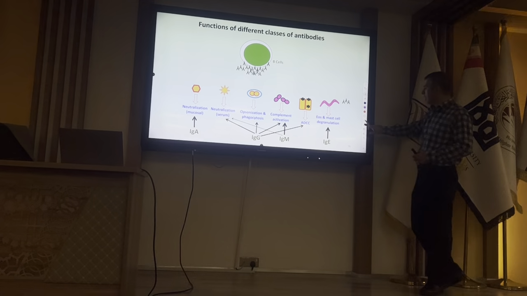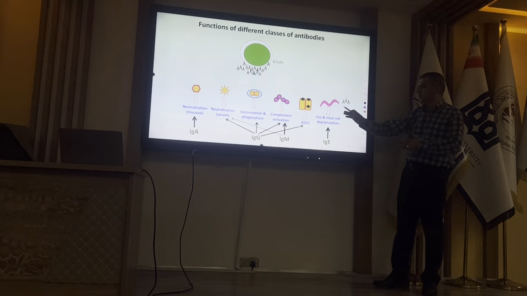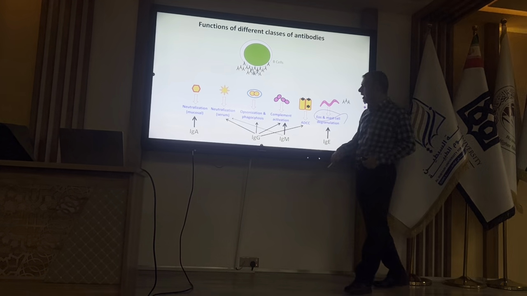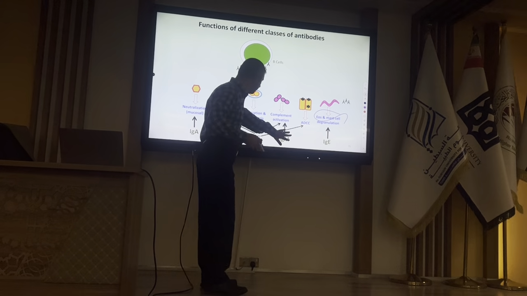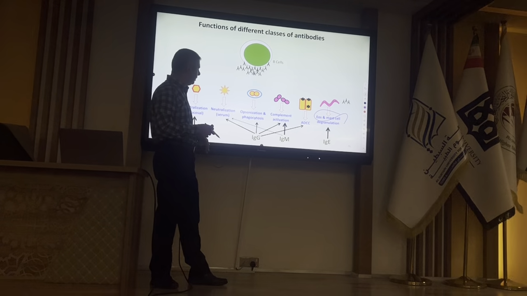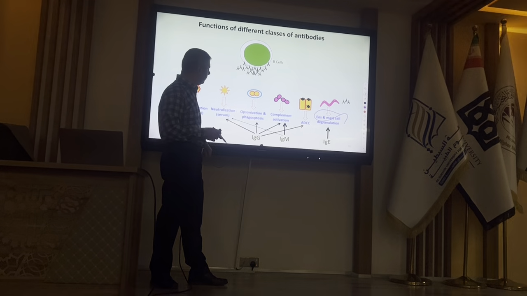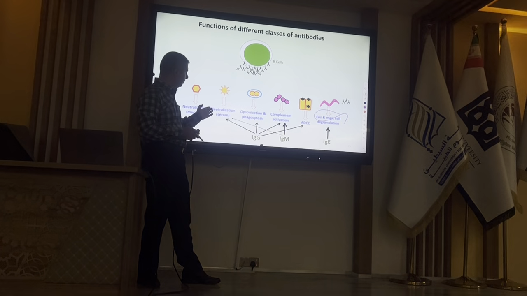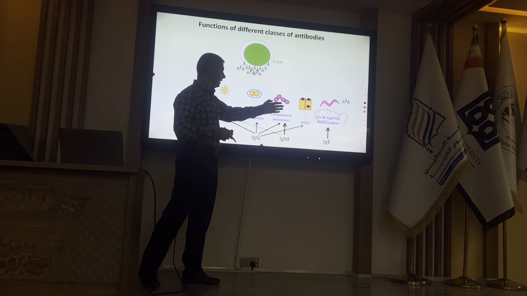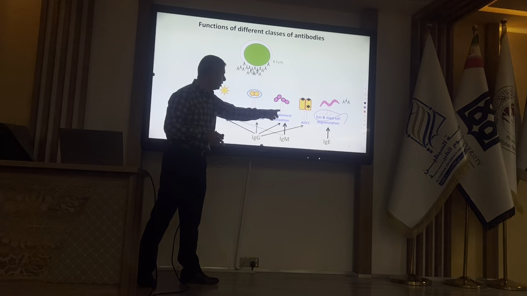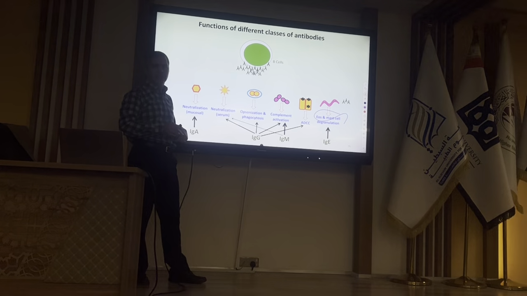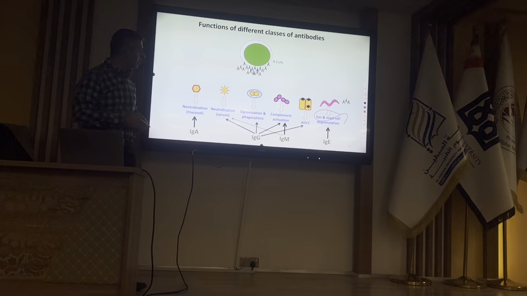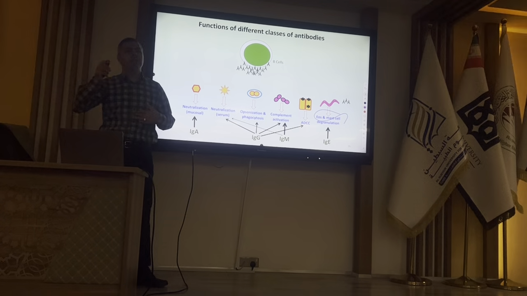I've talked about those things several times. So activation of eosinophil and mast cell is made by IgE. Neutralization is mainly by IgG, but IgM can do it as well. Opsonization, IgG. You can see here that IgG has more capabilities, including neutralization, opsonization, complement activation, and ADCC. But IgM has just complement activation and a little neutralization. And IgA and IgE have just one function for each one. So, which antibody is more capable than the others?